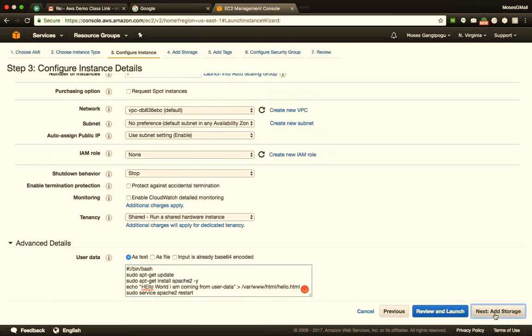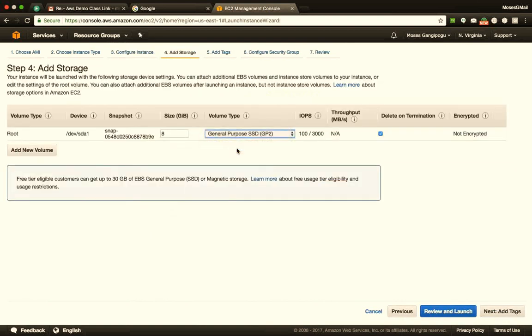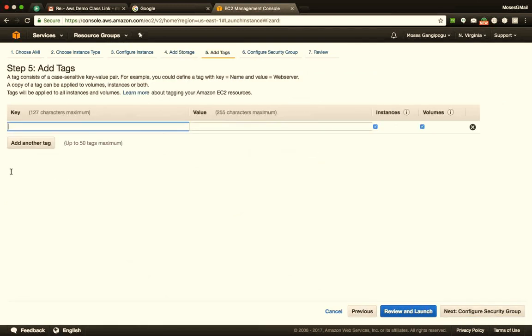I'll click on next, add storage. As we know, here we select magnetic hard disk, 8 gigabytes. Here we want to name our server. Let's go ahead and give the key as Name, and the value should be demo user data.